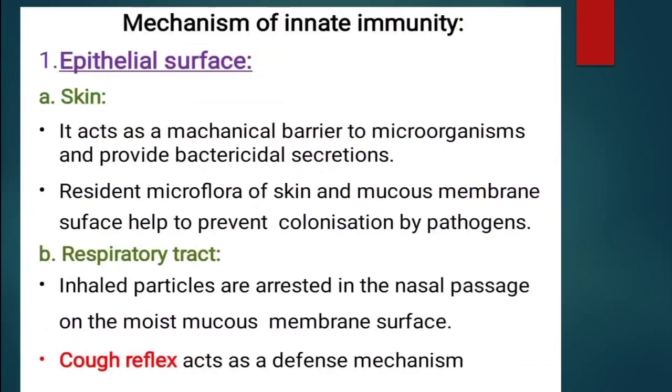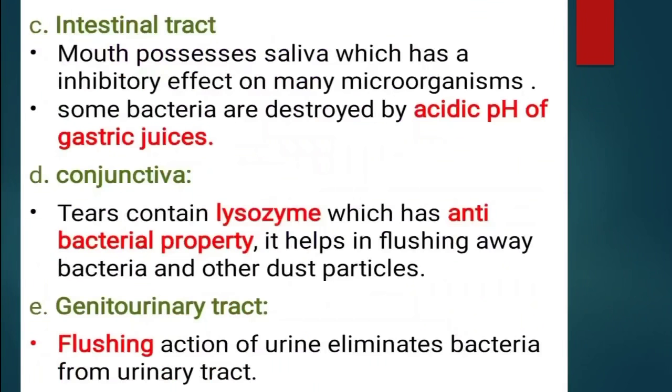Respiratory tract: inhaled particles are arrested in the nasal passage on the moist mucous membrane surface. Cough reflex acts as a defense mechanism. Intestinal tract: the mouth possesses saliva, which has an inhibitory effect on many microorganisms.